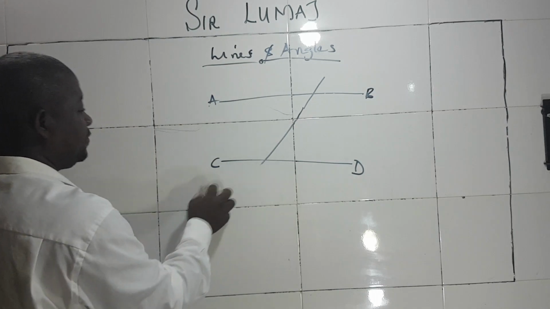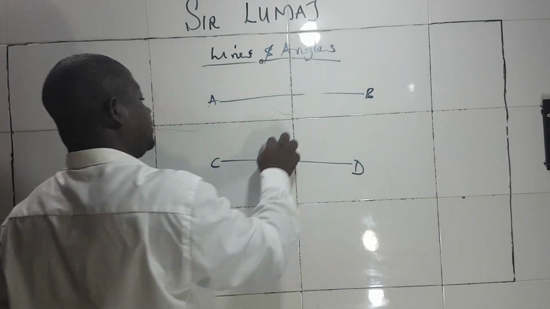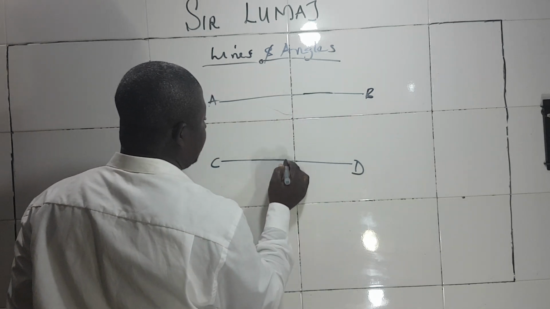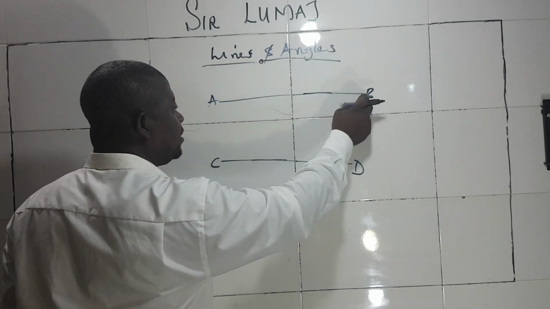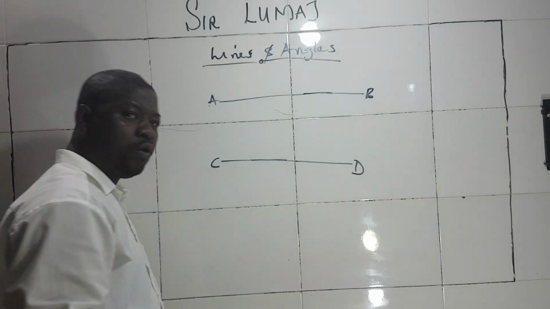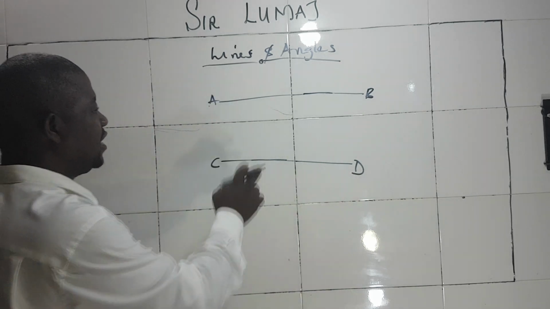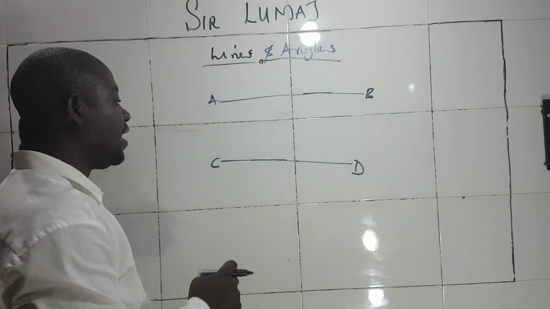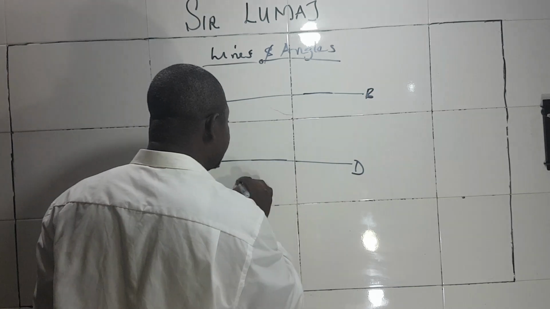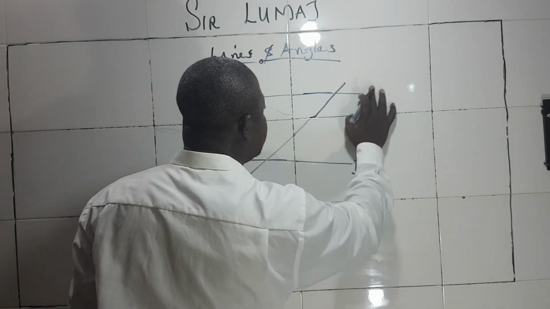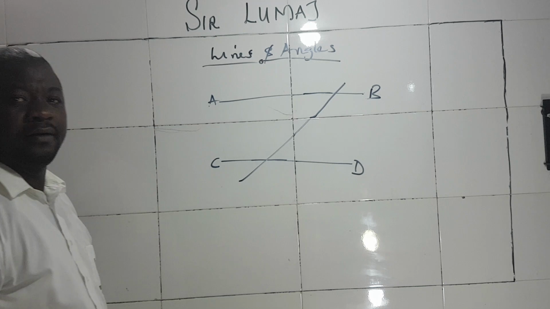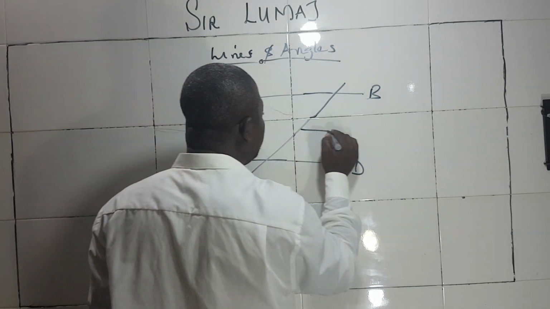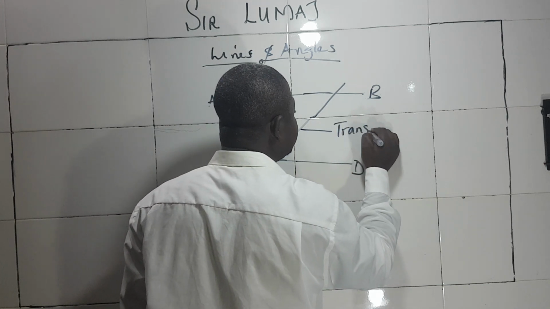Let me come over it again. This is line AB and this is line CD. No relationship between the two, because the angle between these two lines is 0 degrees. But we now have another line running through CD and AB. So this line that runs through two parallel lines is called a transversal line.